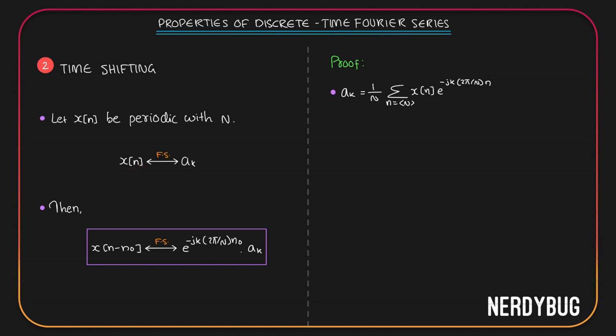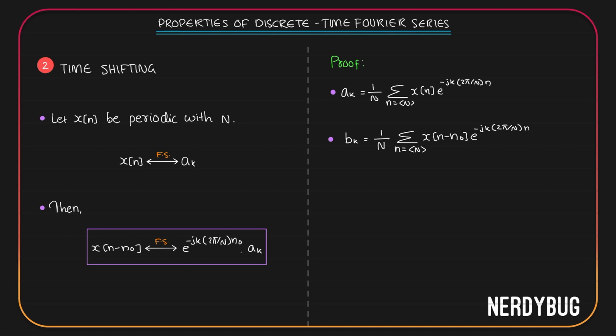So if x of n is periodic with N, then x of n minus n naught will also be periodic with N. So we can write b_k is equal to 1 divided by, still the period is N, so we write N, summation where n can take any N consecutive integer values, function is x of n minus n naught, e raised to minus j k 2 pi by N.